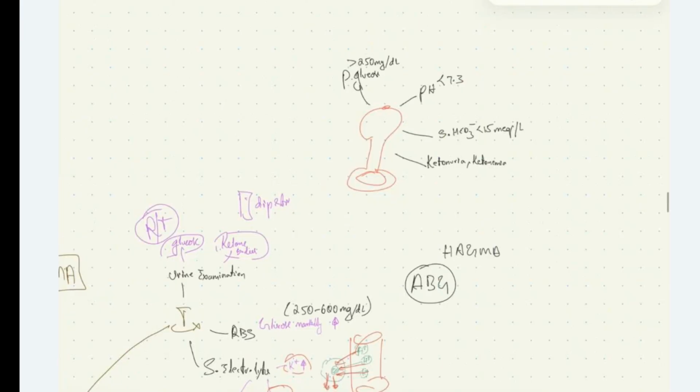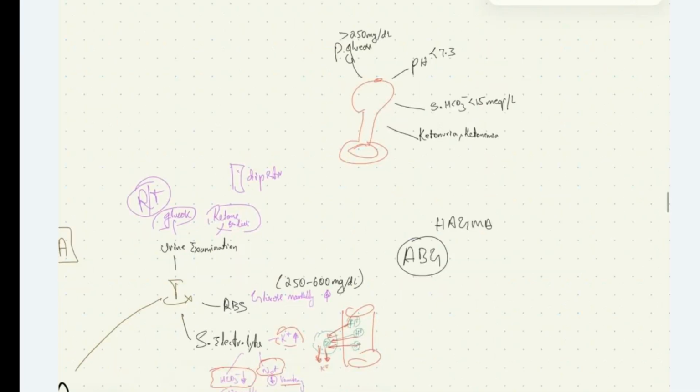What is the diagnostic criteria in diabetic ketoacidosis patients? The plasma glucose level will be more than 250 milligram per deciliter. The pH will be less than 7.3, as in case of hyperosmolar hyperglycemic state, the pH will be more than 7.3. We'll see that condition shortly. Serum bicarbonate levels will be less than 15 milliequivalents per liter. And the patient will have ketonuria and ketonemia.